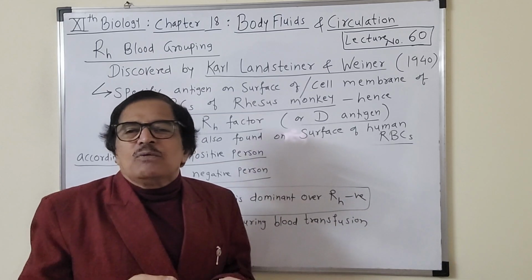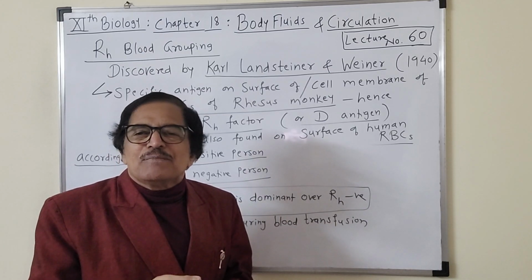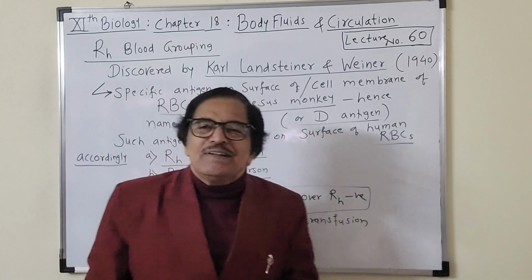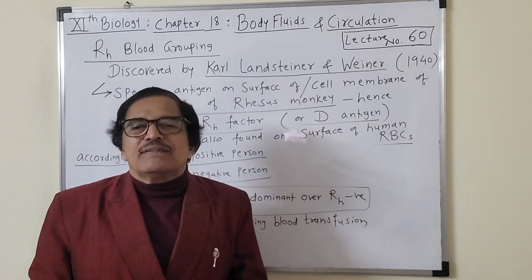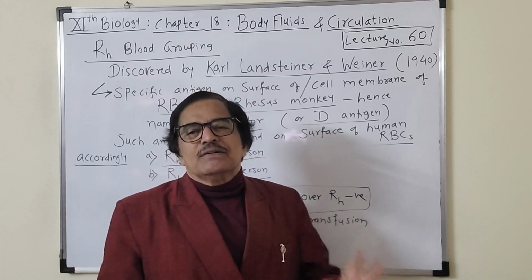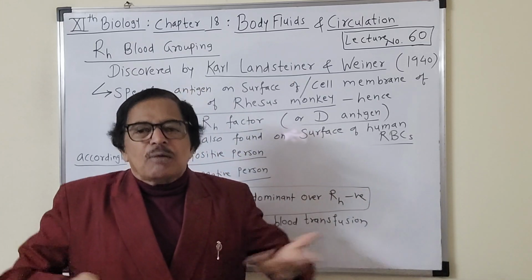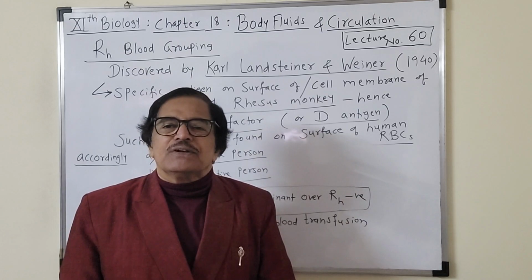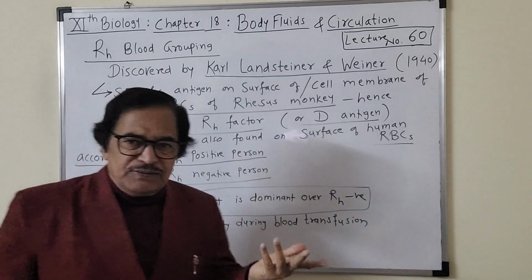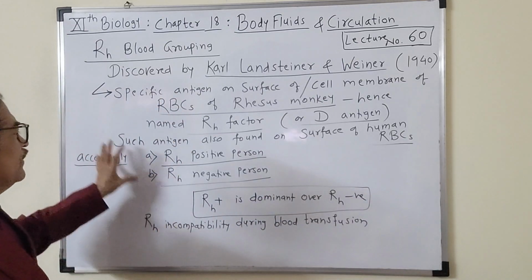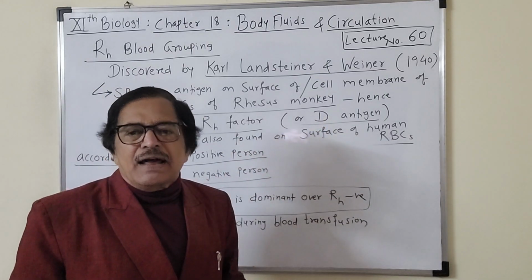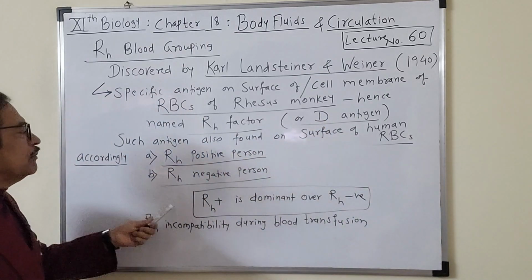जो मंकी में है वो बहुत सारा मैंने पहले बताया था गुण हम में भी है. So on the surface or cell membrane of the RBC of the monkey, whatever gene antigen was there, the RH factor, the same is also present in the RBCs of some of the persons of the human population. And some may not have that gene. So according to the presence or absence of that antigen D or the RH factor, two more types of blood groups are given.